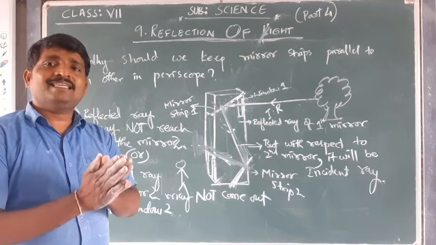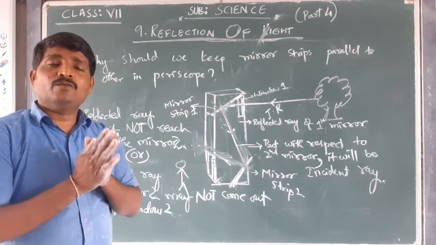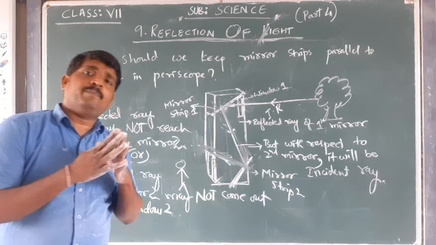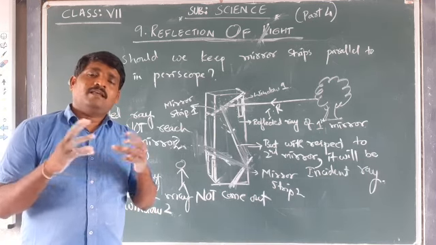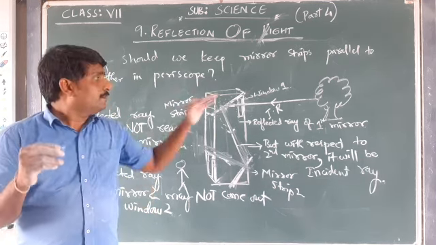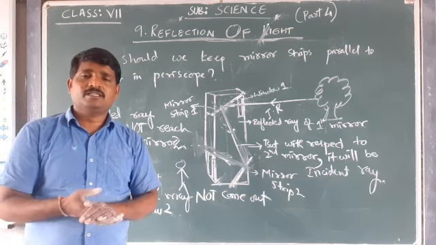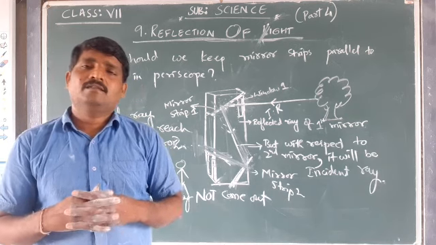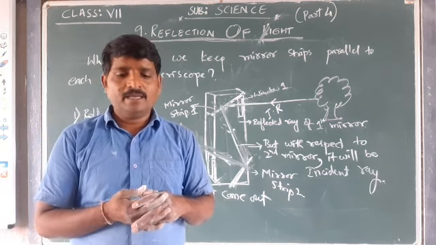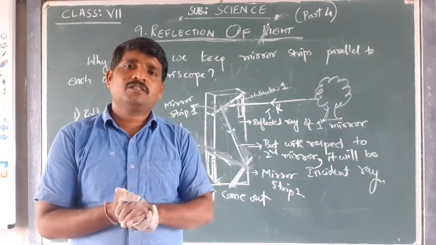So it is compulsory, for the periscope to function in a right and accurate manner, that the mirror strips be arranged parallel to each other. Okay, this is the explanation about why we have to keep the mirror strips parallel to each other.